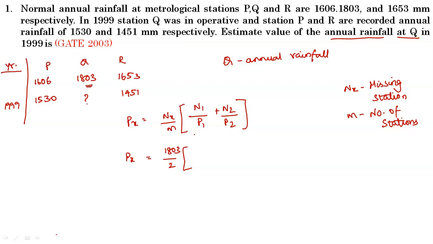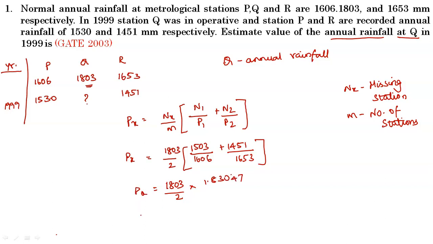Here there are 2 stations, and n of x is 1803. So P of x is equal to 1803 divided by 2, into the bracket of 1530 divided by 1606 plus 1451 divided by 1653. When you substitute and calculate these values, it is 1803 divided by 2 into 1.83047.